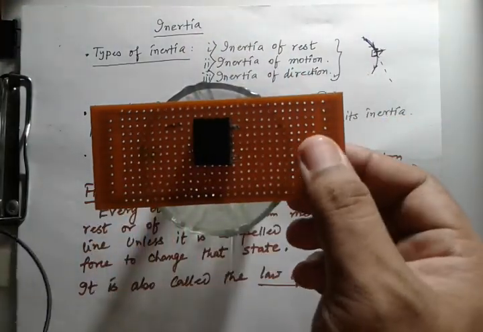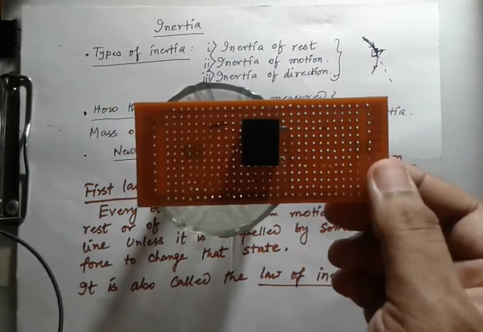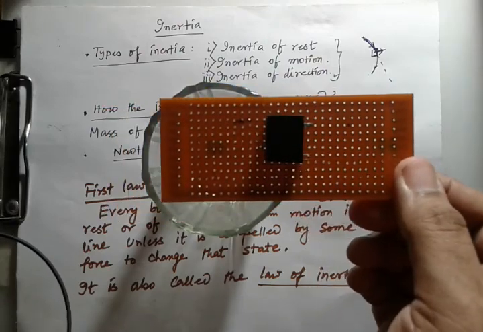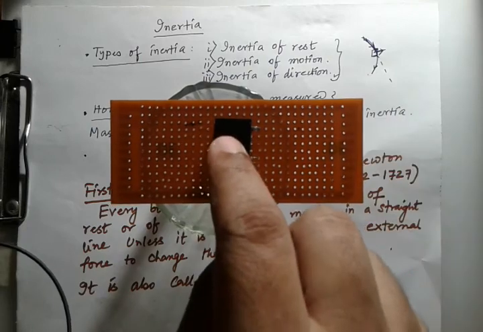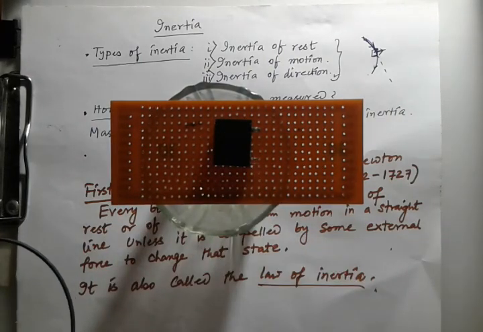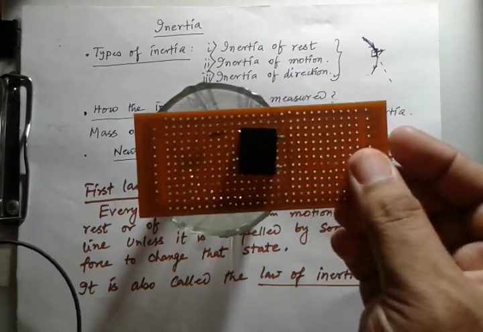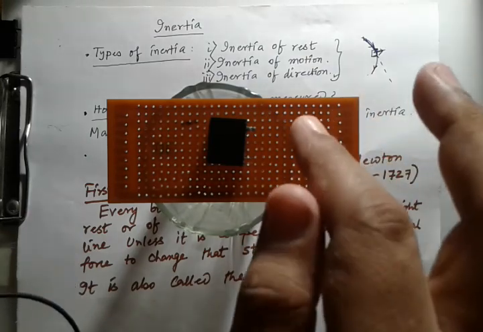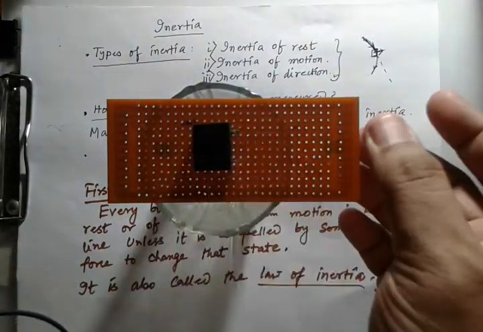Now what will happen when we pull the card? See, this black object is also coming along with the card. As we slowly pull the card, the inertia of motion is transferring to this black object. Now if I pull the card suddenly, the inertia of motion will not be able to transfer to this object, so it will fall into the glass. So we'll do the experiment.